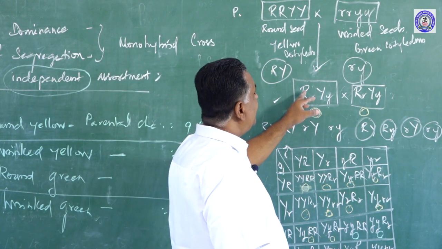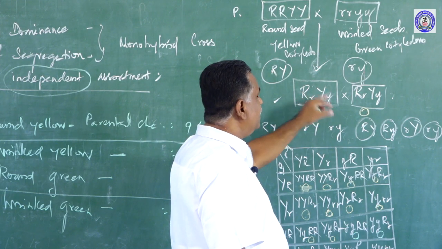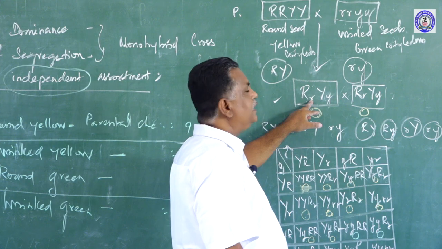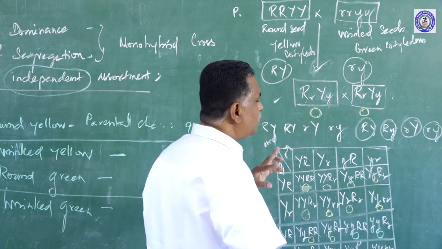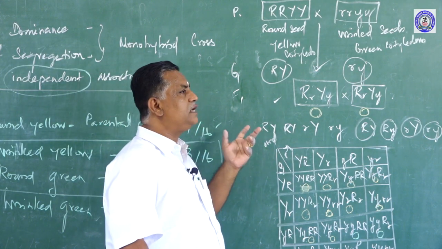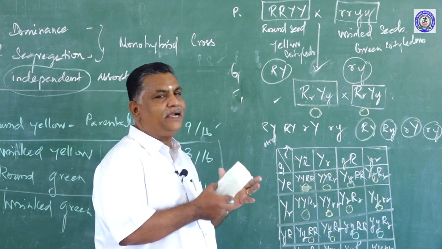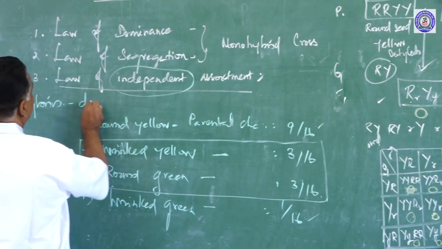Round can also go with green. Wrinkled seed can also go with yellow cotyledon. So, the cotyledon color and shape of the seed get alternate combinations and produce diversity in the plant.